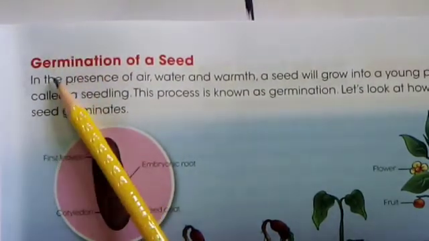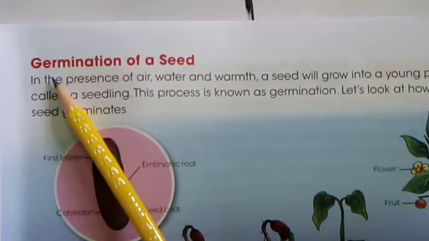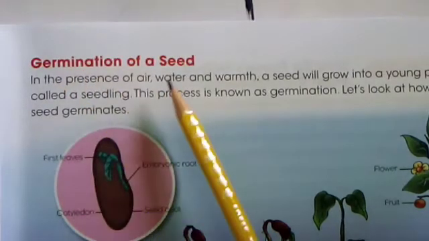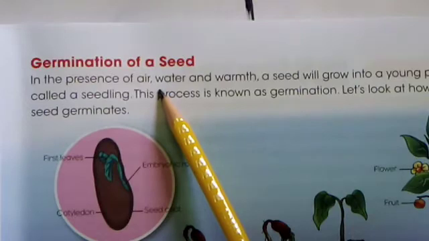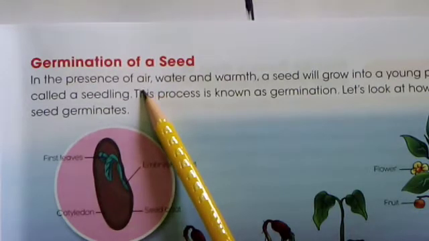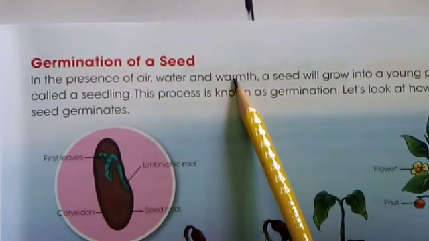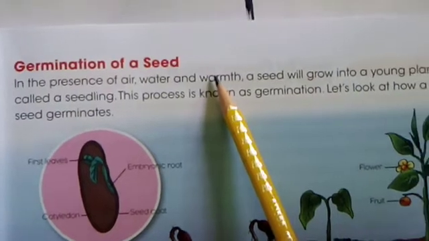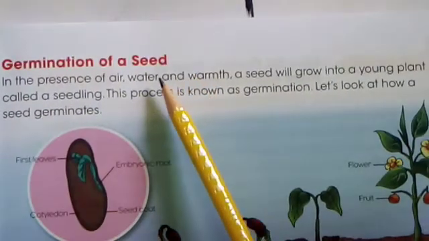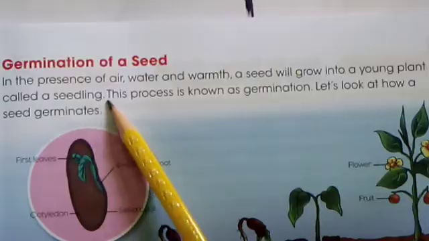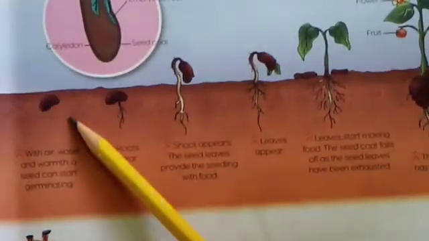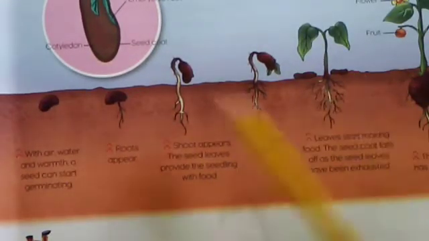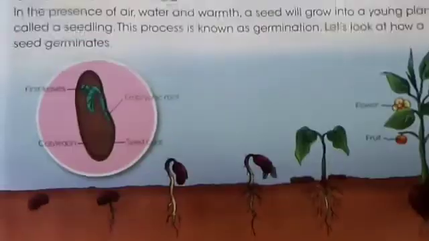What is the definition of germination? In the presence of air, water and warmth, a seed will grow into a young plant called seedling. This is a seed and it grows into a young plant, and this is called seedling.